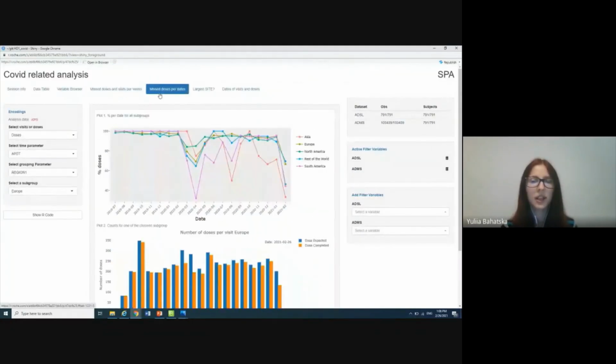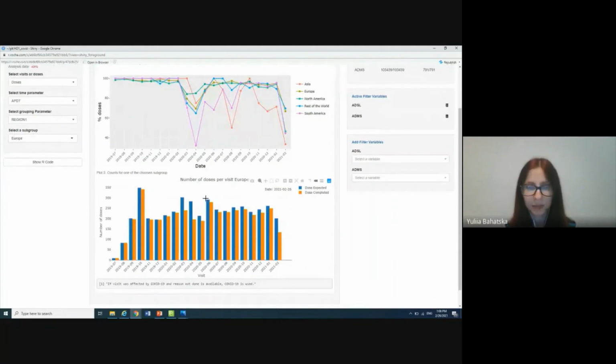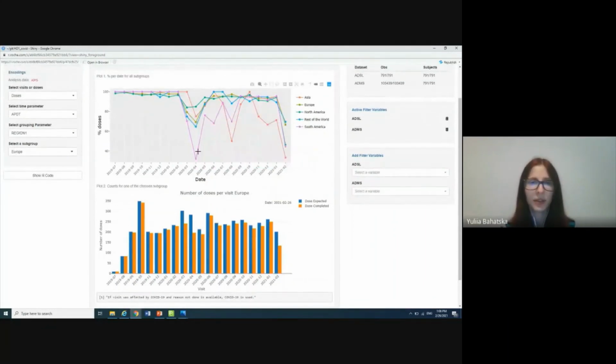Here, we can also take a look at the missed doses or visits per date in case we're interested in a particular time interval. We can select the date we want to see. We can choose actual or planned, or the combination of both, which gives us the most comprehensive overview. So here we can also select some grouping parameters. For this example, I selected grouping by region, and I chose Europe as a subgroup here. So again, we can see the first wave of the pandemic in April and May. And in this figure, we can also see that the number of doses received in Europe was much lower in March, April, and May. So this is when the pandemic started.